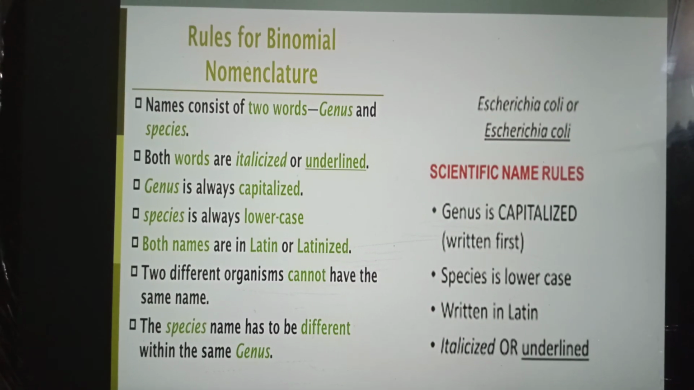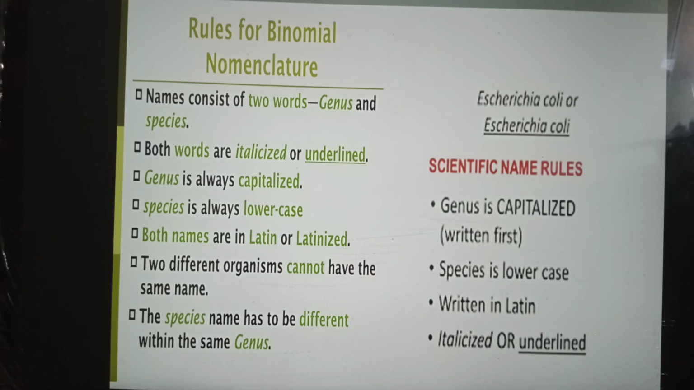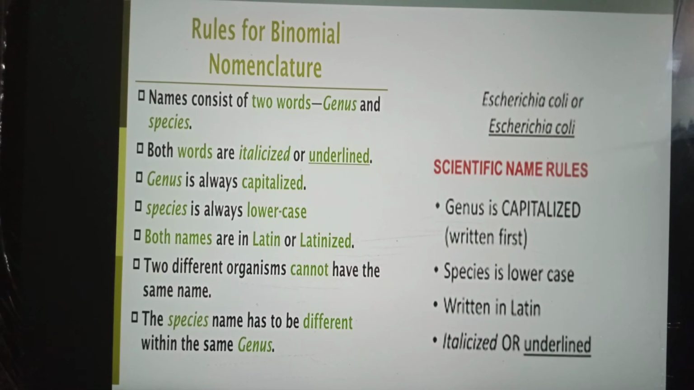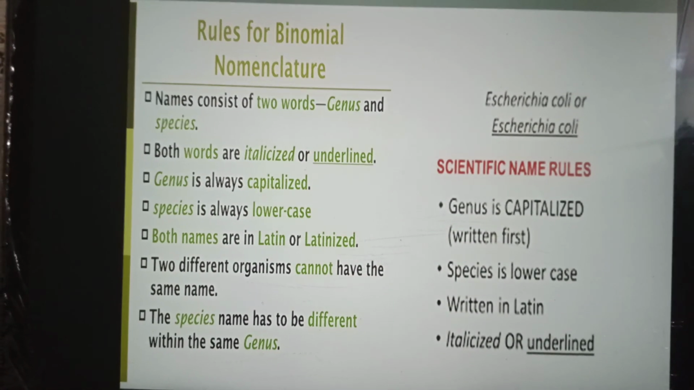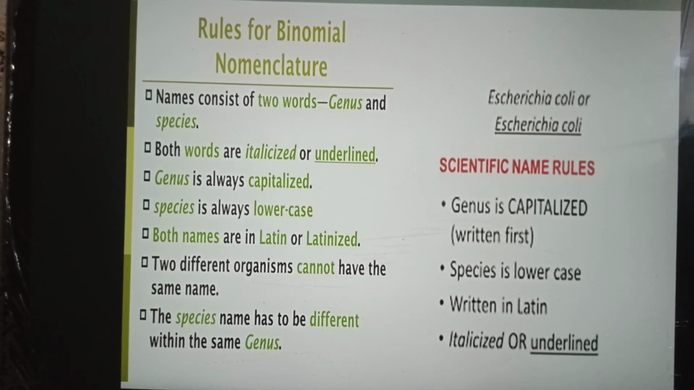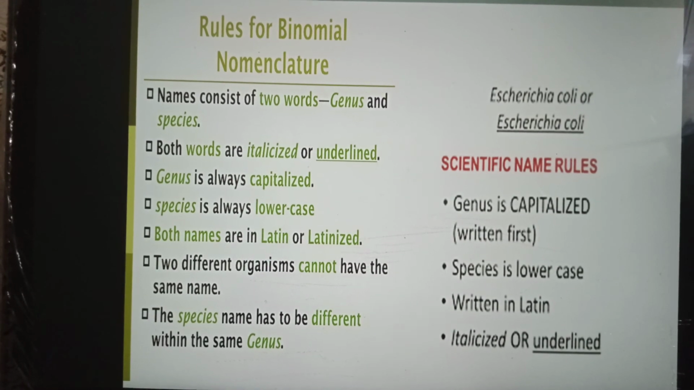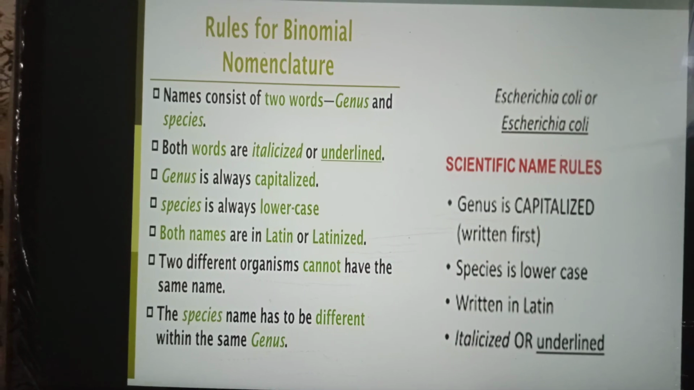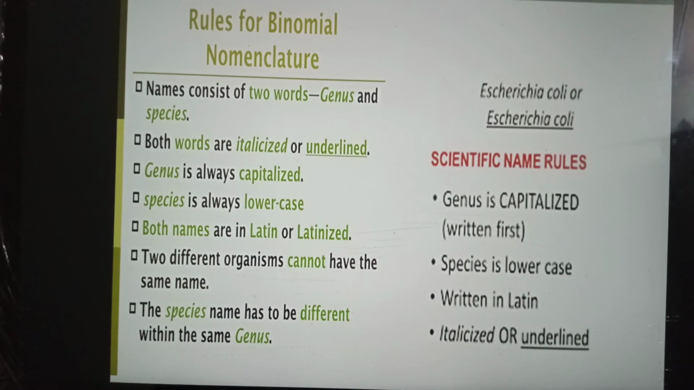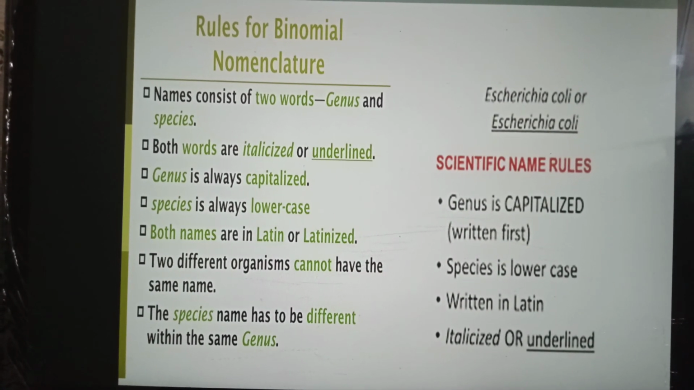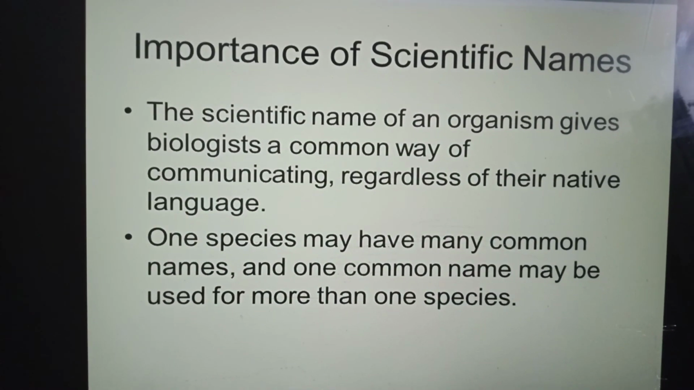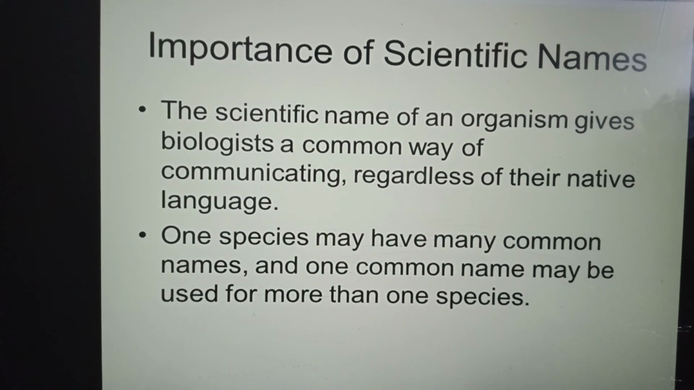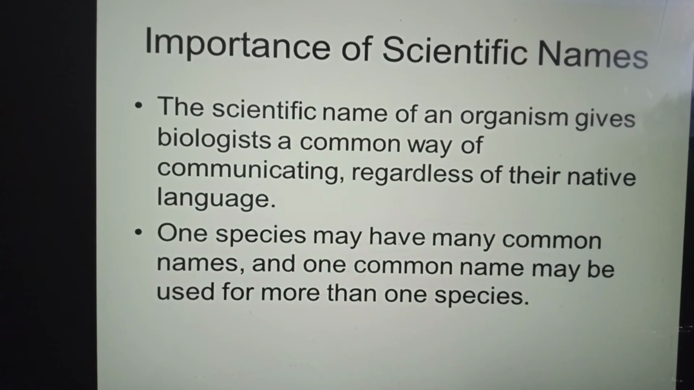The scientific name is generally written in full when it is first used, but when several species from the same genus are being listed, it may then be abbreviated by just using an initial for the genus. For example, Escherichia coli becomes E. coli. The scientific name of an organism gives biologists a common way of communicating regardless of their native language.